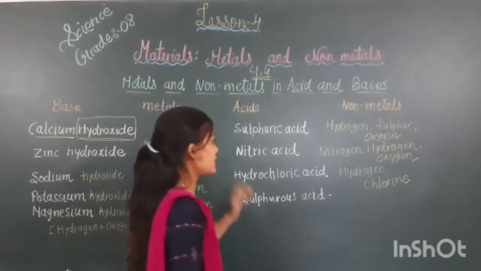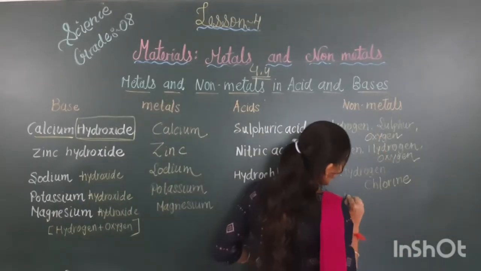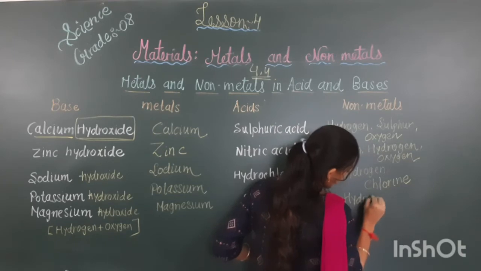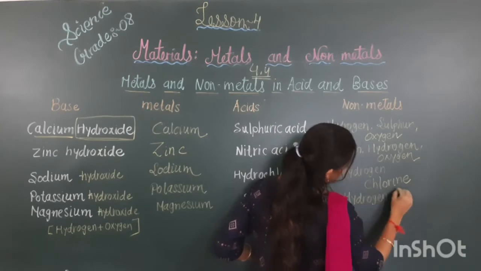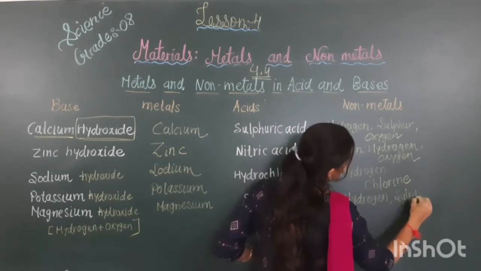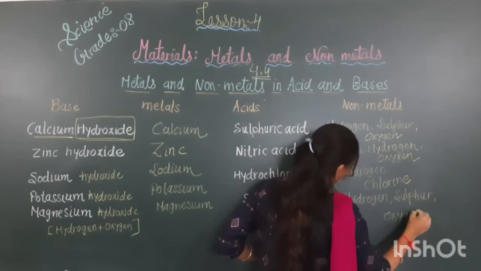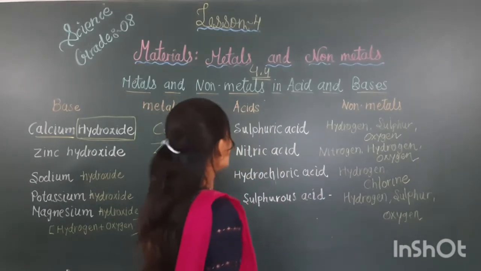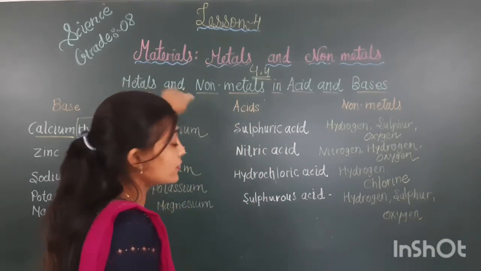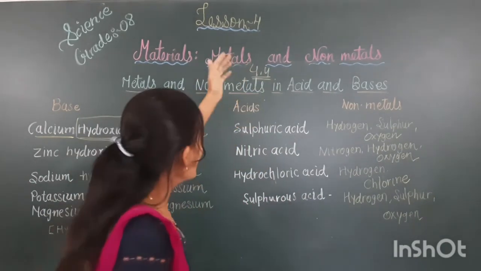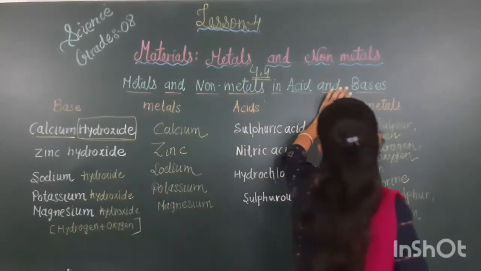One more time, sulfurous acid having the non-metals like hydrogen, sulfur and oxygen. So this chapter is for the separation of base into base from the metals and acids in non-metals.